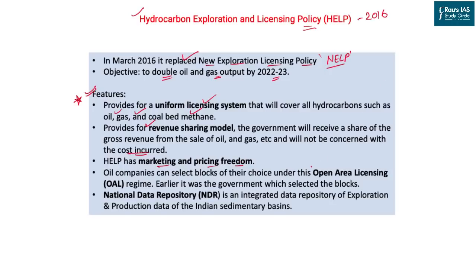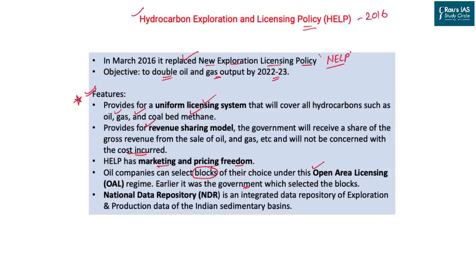It also talks about the open acreage, open area licensing policy, which was also part of the article. It simply means that the company can select the blocks or the exploration blocks themselves. Earlier, it was the duty of the government. So the government used to find out the blocks based on research and development, and then they used to distribute this arbitrarily.